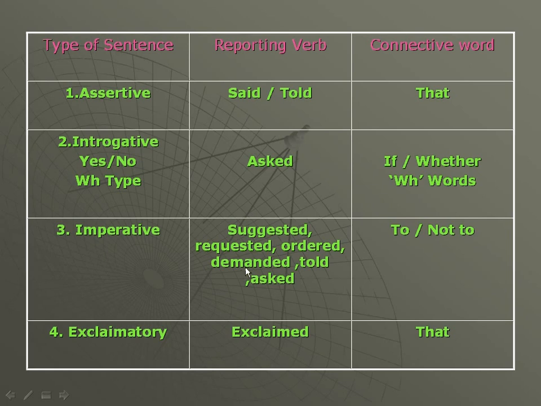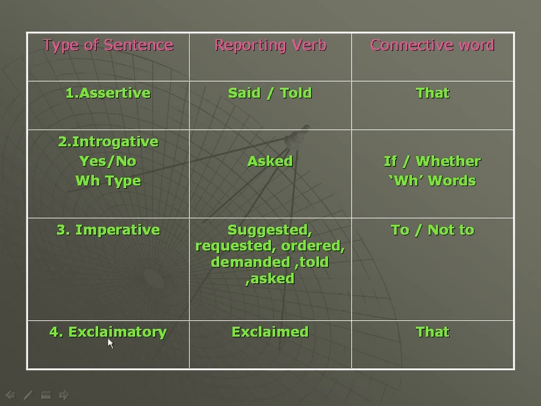If someone is demanding something, we have to take demanded. Then told, asked, instructed, inquired. In this way, we should take the reporting verb for an imperative sentence while changing the narration. Then the connective word is to and not to. If the sentence is positive, we should take to, and if the sentence is negative, we have to take not to.